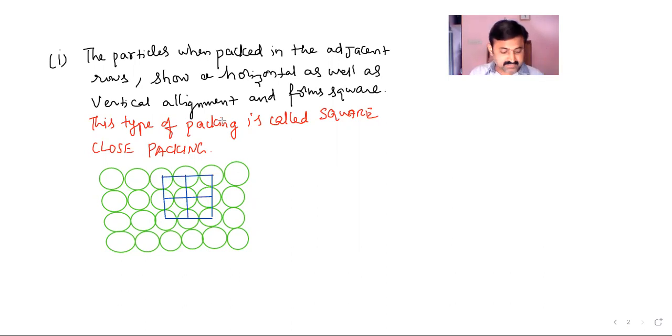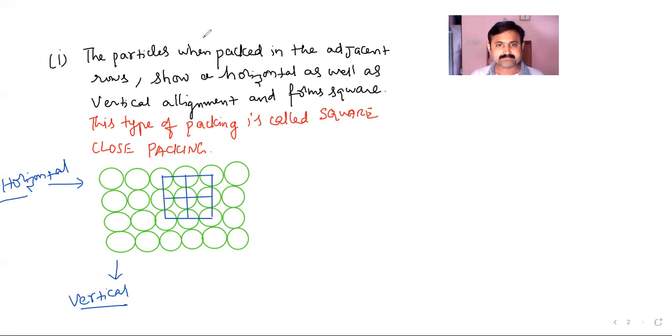Understand? That means in this diagram we are observing that this is a row and this is a vertical arrangement. Whatever we are saying here as row, that's nothing but this arrangement is horizontal. If you are observing like this, that is called vertical alignment of particles. So in this kind of arrangement, we will call it square close packing.